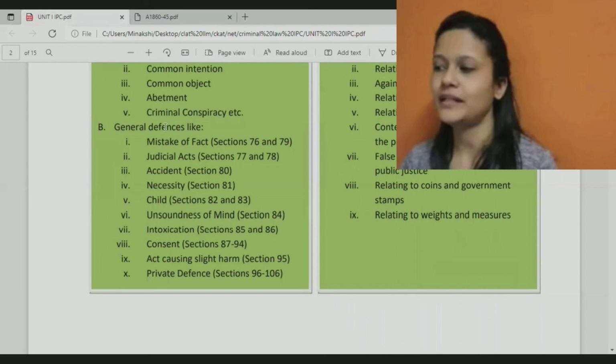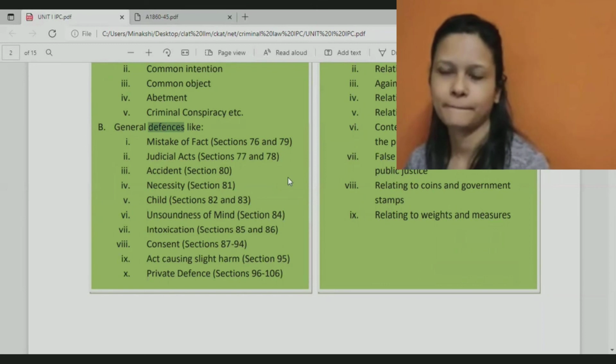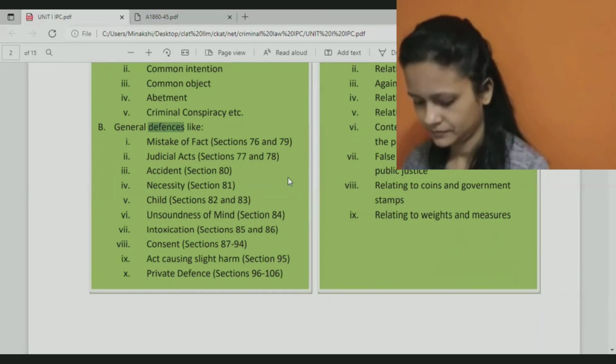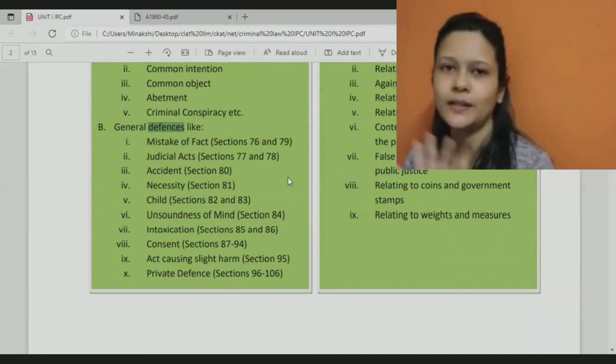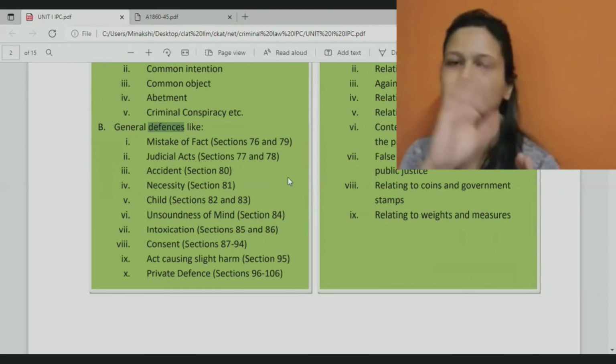Now, what does defense mean? In general, the rule is that IPC is saying these are crimes, and this is the punishment.